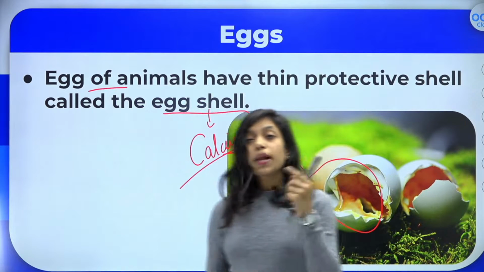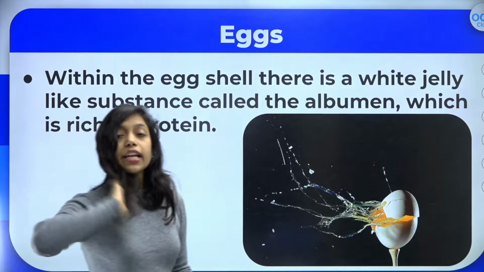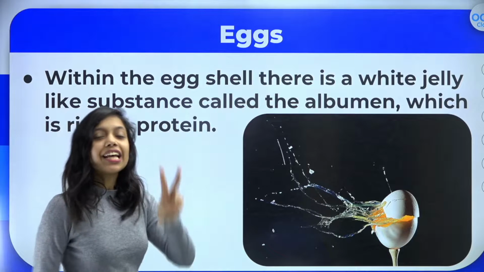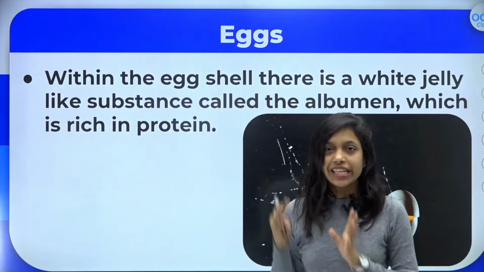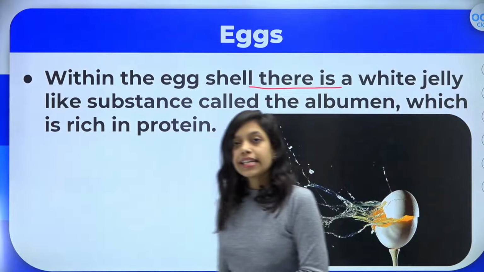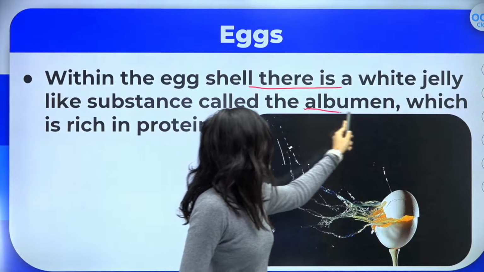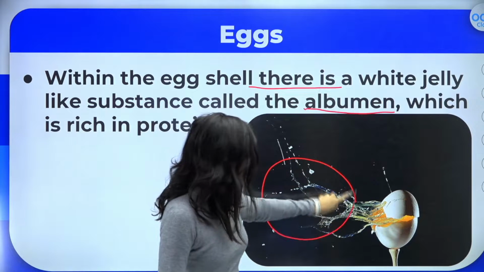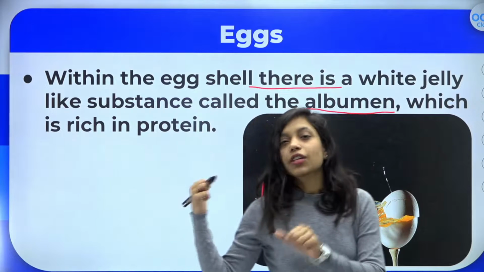Okay, what is present inside the egg? Can you let me know? What is present inside the egg? Anybody who knows? Don't know? Okay, let us study. Actually, inside the egg there are two parts, okay? One is the white part and one is the yellow part. The white jelly-like structure which is present inside the egg is actually called albumen, okay? The white jelly-like structure. Can you see here? When you break the egg, you can see the white jelly-like structure, right? So that is actually albumen.